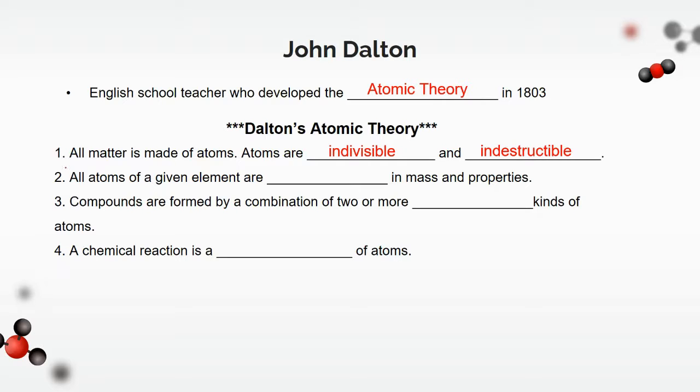Now, the next one is that all atoms of a given element are identical in their mass and properties, meaning he's saying that every single hydrogen atom is exactly the same, or every single carbon atom is exactly the same. Now, his third point was that compounds are formed by a combination of 2 or more different kinds of atoms. And then finally, his fourth point to the atomic theory is that a chemical reaction is just a rearrangement of atoms. Now, overall, this is a pretty darn good theory, and some of these points still hold true today.